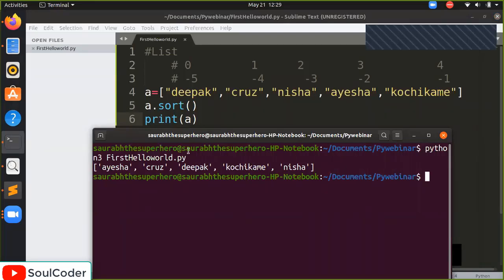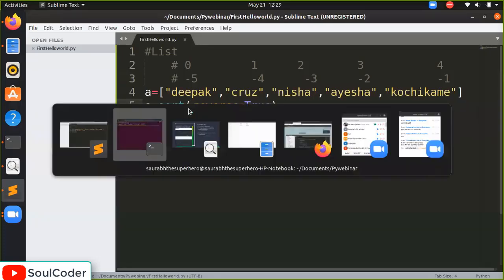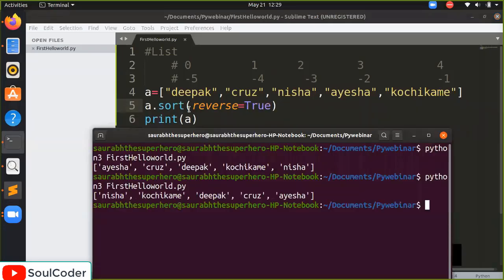So when we say a.sort(), it arranges in alphabetical order: Aisha, Cruz, A, C, D, K, Nisa. And when we say reverse equal to true, what will it do? It will be in reverse order. First it was in alphabetical order, which is ascending order A, C, D, K, N, and now in descending order N, K, D, C, and A.